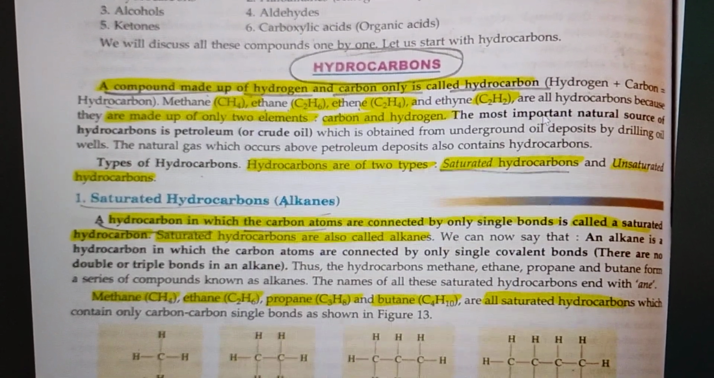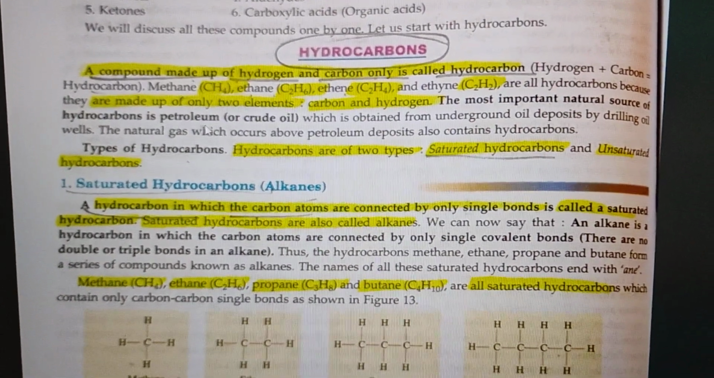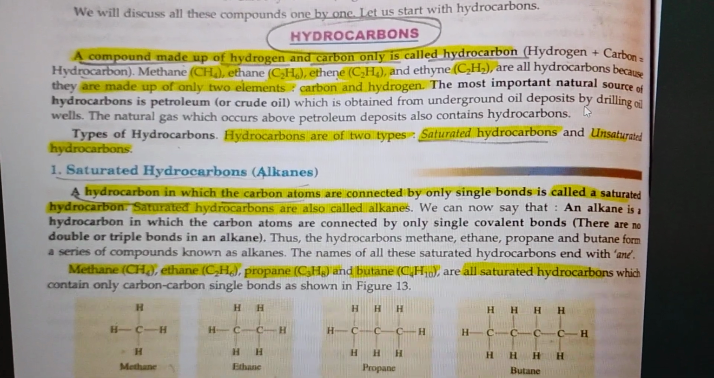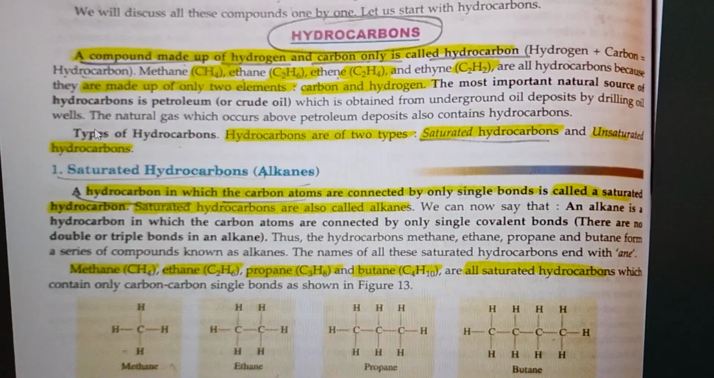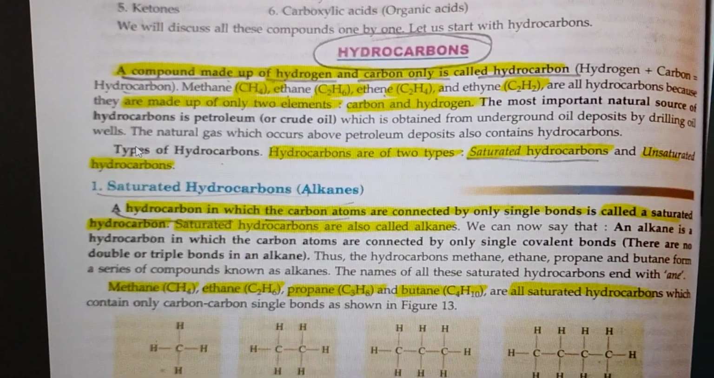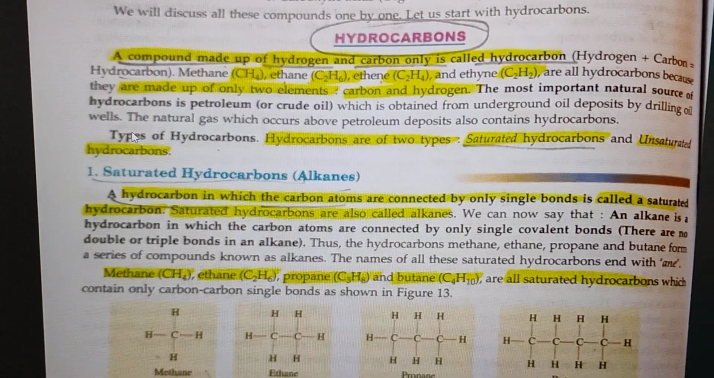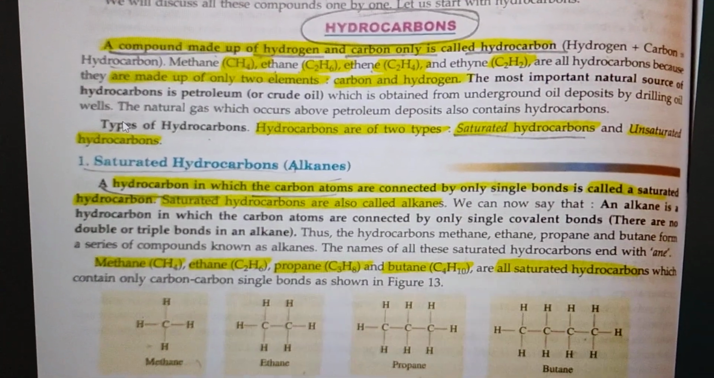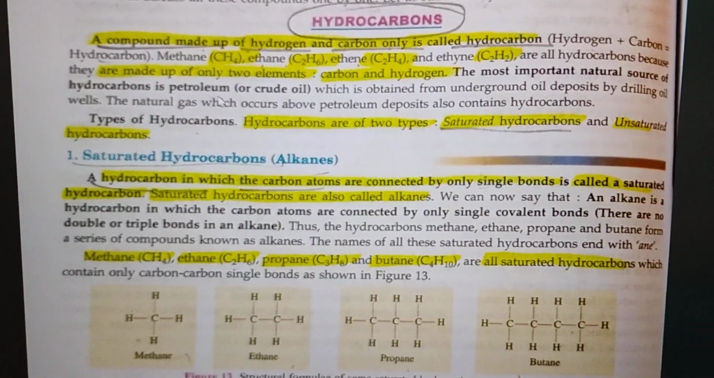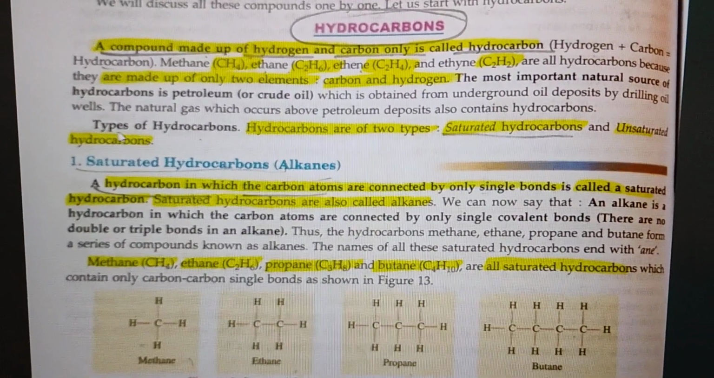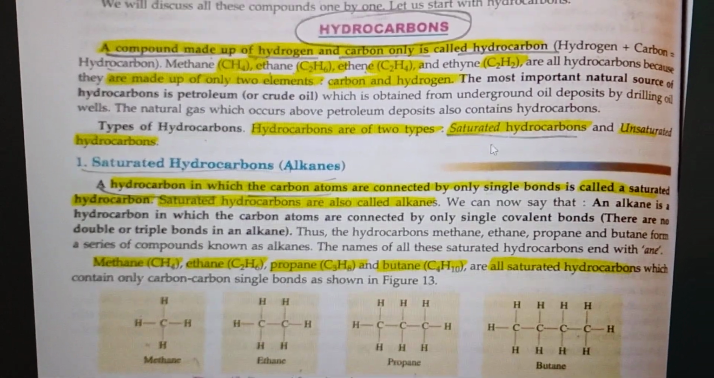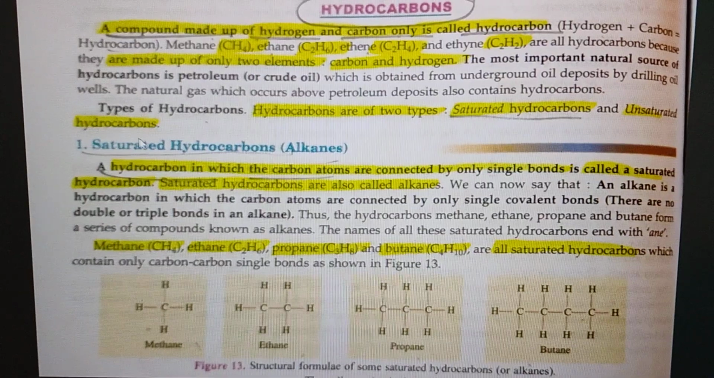And the most important natural source of hydrocarbons is petroleum or crude oil, which is obtained from underground oil deposits by drilling of wells. Students, you also have to be aware of it. Maybe you will get a 1 mark question asking what is an example of a natural source of hydrocarbon. So you have to mention petroleum or crude oil. Now talking about types of hydrocarbons, students, hydrocarbons are of two types: saturated hydrocarbons and unsaturated hydrocarbons.